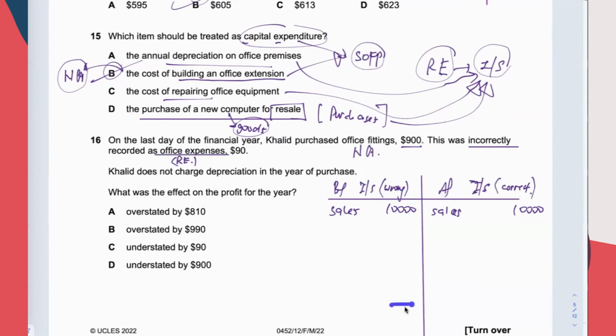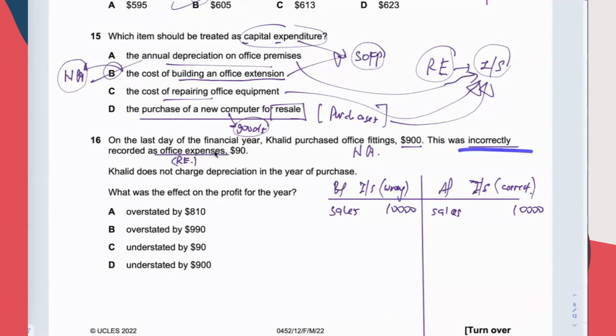Because later, when I come up with the profit for the year, I don't like to see a negative number for the last line, because it may confuse you in determining the answer. When you see a positive number for the last line, it's easier to determine the answer. So I put a constant figure here for both the wrong and correct income statement.